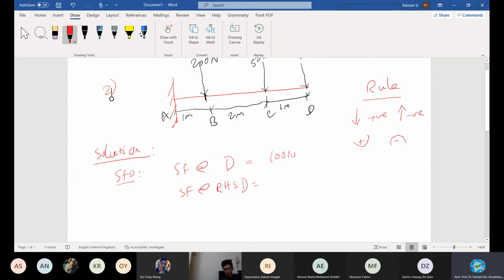Right hand side of C, at this point, how much will it be? Please answer. What will be the value of the force at this point, just right hand side of C, where I marked red?